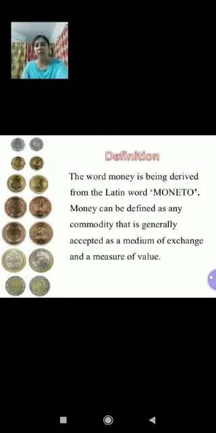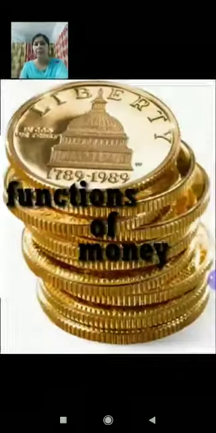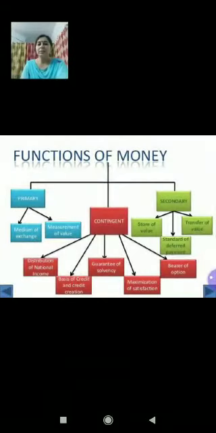Children, today we'll be talking about functions of money, and on the basis of these two points, we divide the functions of money into three categories: primary, secondary and contingent. Professor Kinley has given several important functions of money, and has divided and classified them into three basic categories, primary, secondary and contingent, right, children? So we need to talk about all these three categories in detail.